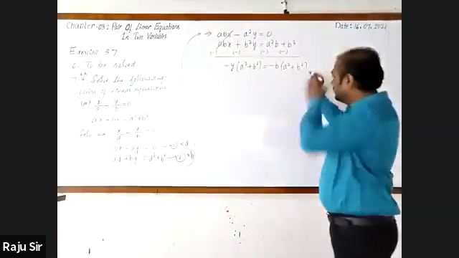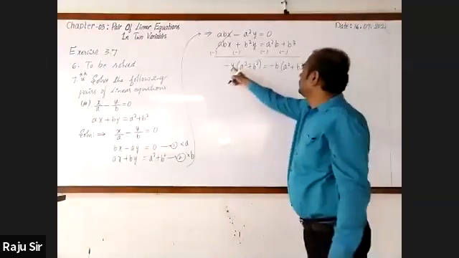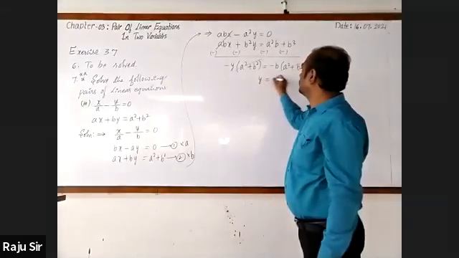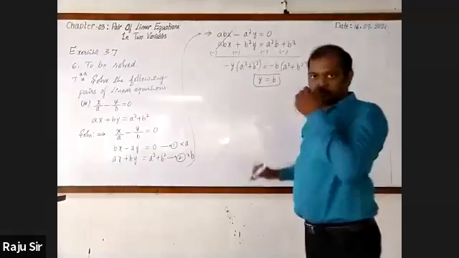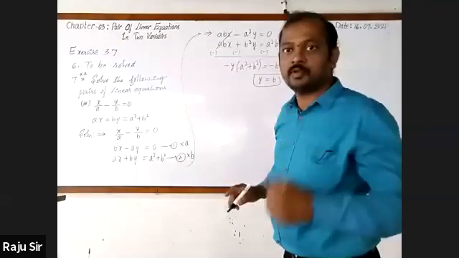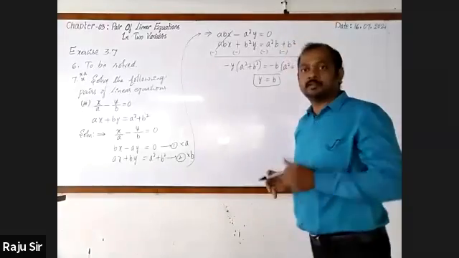Now A square plus B square and A square plus B square get cancelled. Minus Y equal to minus B. Minus minus get cancelled. Y is equal to B. Nishka, did you understand? Okay. Rakshana?